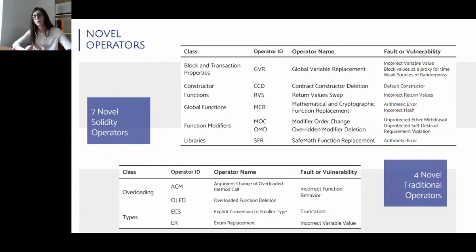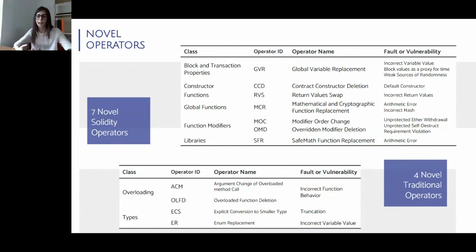In particular, Sumo introduces 7 operators which target a wide variety of Solidity features like blockchain properties and function modifiers, plus 4 traditional operators which target the smart contract overloading mechanism, enum types and conversions.